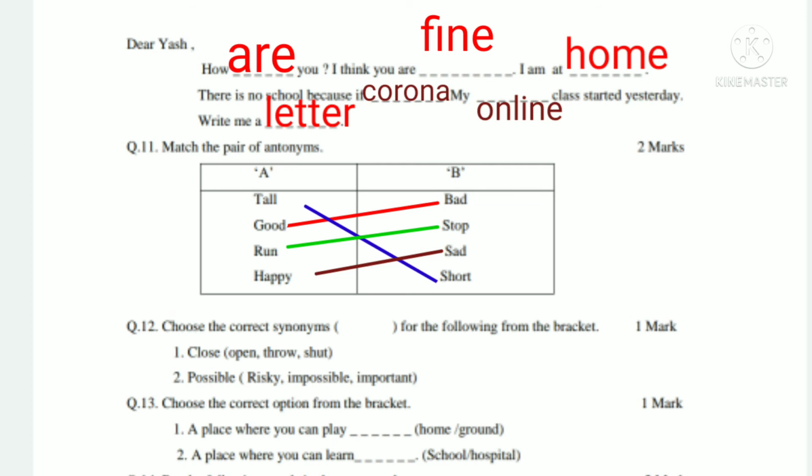Here we have to choose correct synonyms from the bracket. So first is close, meaning बंद, and we have in the bracket open, throw, shut. So the meaning of close will be shut. So the answer of this is shut. Second, possible means शक्यता. So the synonym of possible will be important. In this way we have to write the correct synonyms from the bracket. We have written close is equal to shut and possible is equal to important.